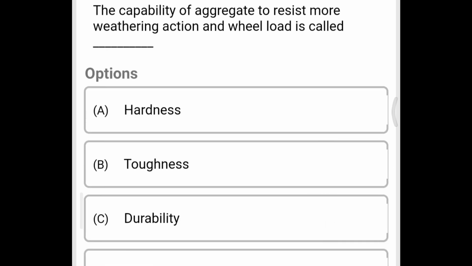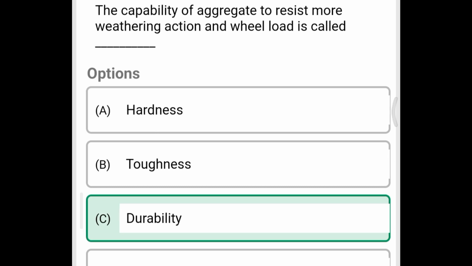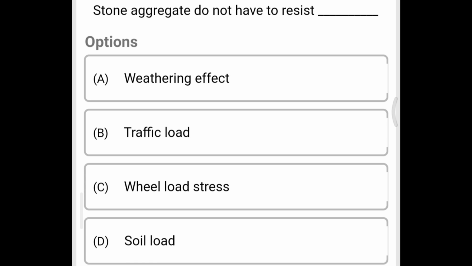Next question, the capacity of aggregate to resist more weathering action and wheel load is called option A hardness, option B toughness, option C durability, option D angularity. The correct answer is option C durability. Next question, stone aggregate do not have to resist option A weathering effect, option B traffic load, option C wheel load stress, option D soil load. The correct answer is option D soil load.